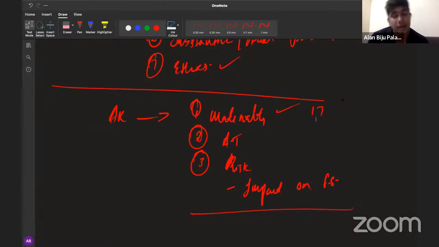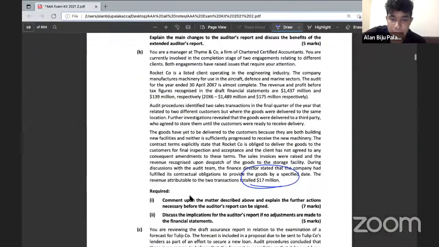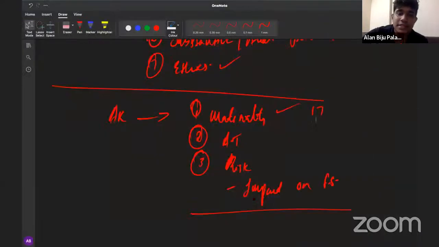And the impact is that the revenue is overstated and the deferred income is understated. This is what you need to give us the answer. So you have got two requirements here. The first requirement was to comment upon the matters described above. And this is how we will be commenting on the matters described above.